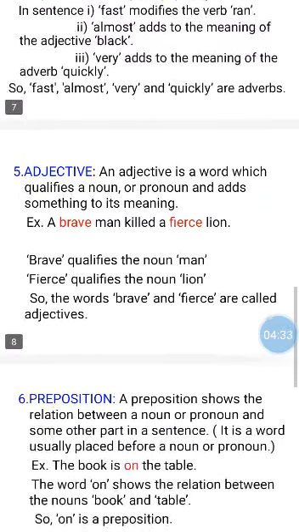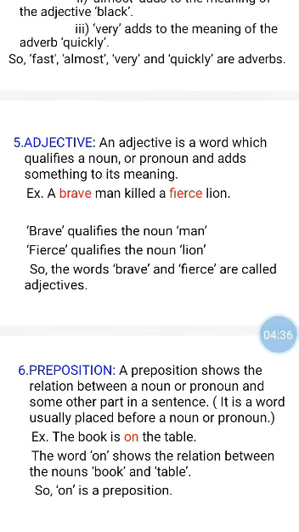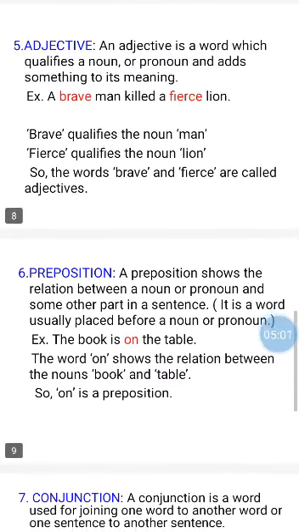Let's see the fifth part of speech, adjective. A word which qualifies a noun or pronoun and adds something to its meaning is called an adjective. For example, a brave man killed a fierce lion. Here, brave qualifies the noun man. Fierce qualifies the noun lion. So the words brave and fierce are called adjectives.